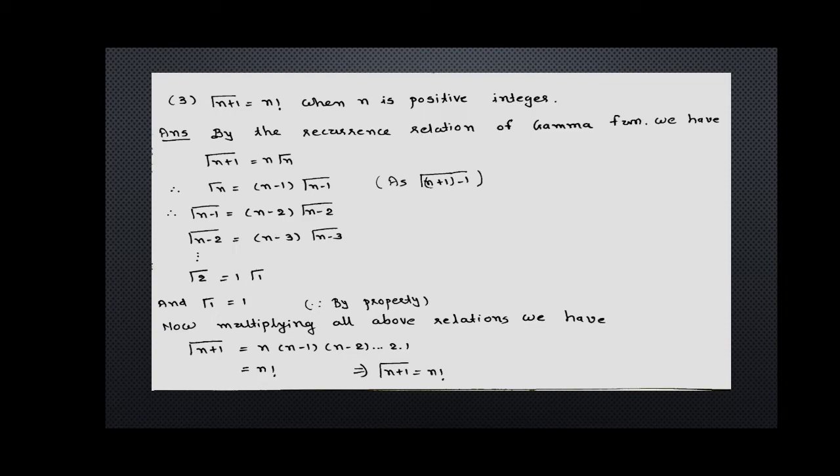So we have the values of gamma n minus 1, gamma n minus 2 up to gamma 2 and gamma 1. Now multiplying all the above relations, we have gamma n plus 1 is equal to n into n minus 1 into n minus 2 up to 2 into 1, and that is n factorial. So we have gamma n plus 1 is equal to n factorial when n is a positive integer.